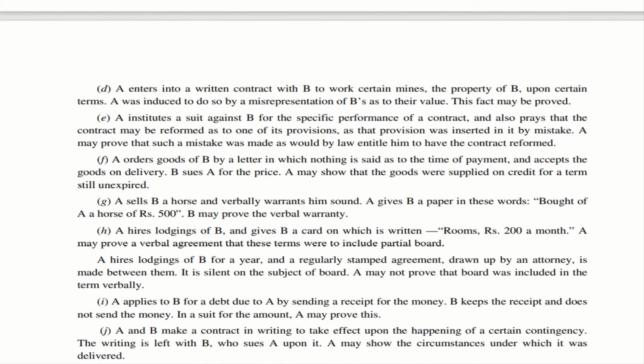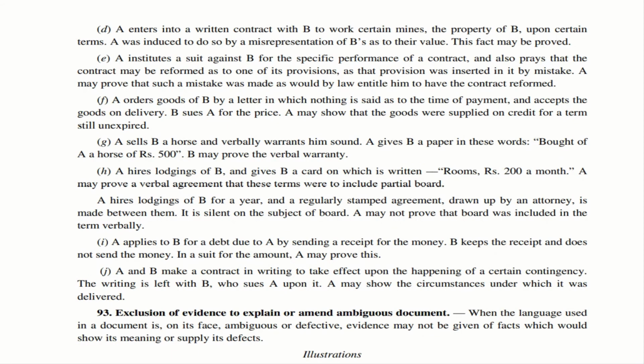Now let us move to illustration F. One person by name A orders goods from B by way of a letter. However, in that letter nothing is said with respect to time of payment. So now this A accepts the goods when they are delivered, but he has not paid the money. Now this B goes and sues A for the price, saying, you pay me whatever you are due to pay. So in that case, A may show that goods were supplied on credit for a term which is still unexpired. This is illustration F.